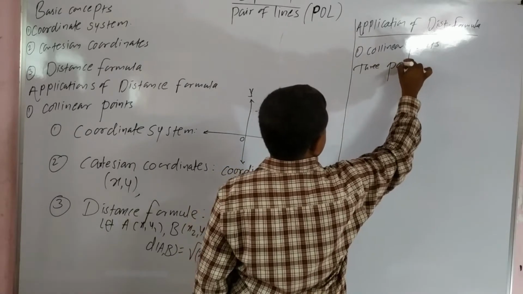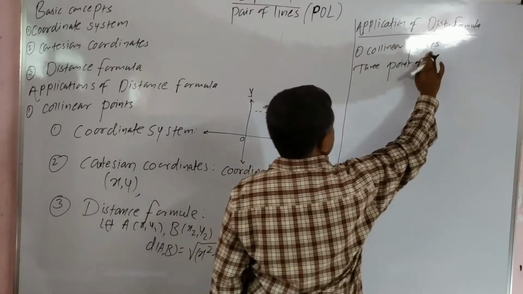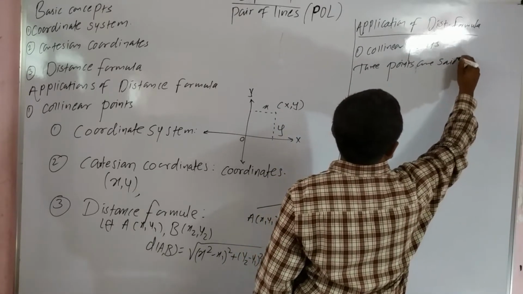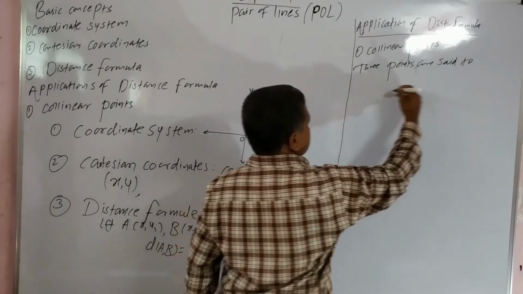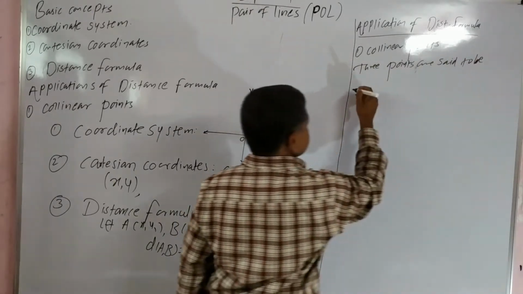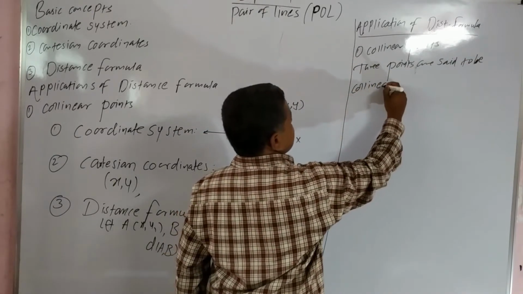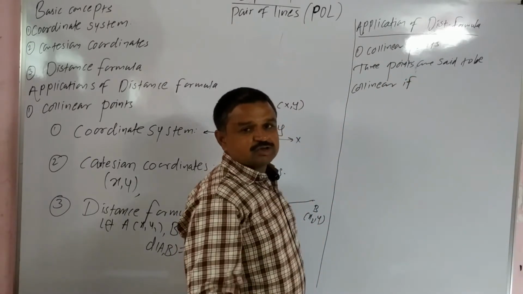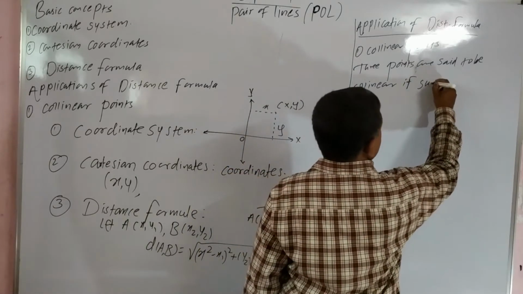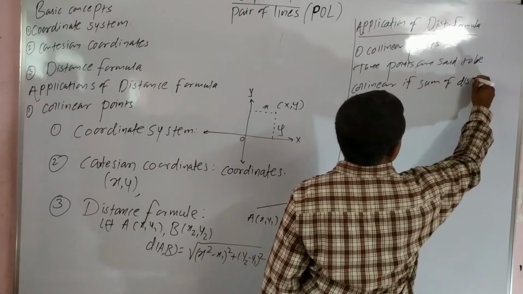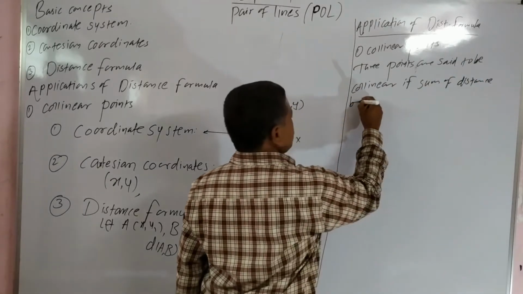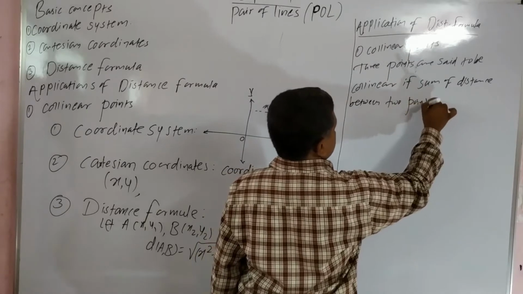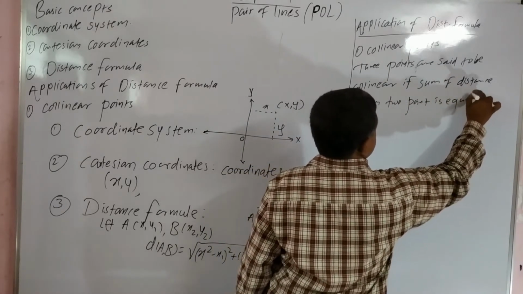Three points are said to be collinear if the sum of the distances between two pairs of points is equal to the distance of the third.